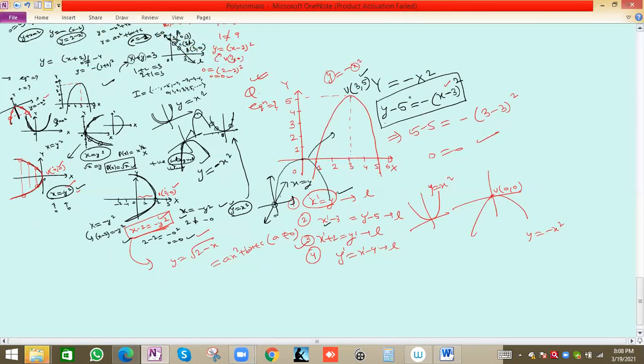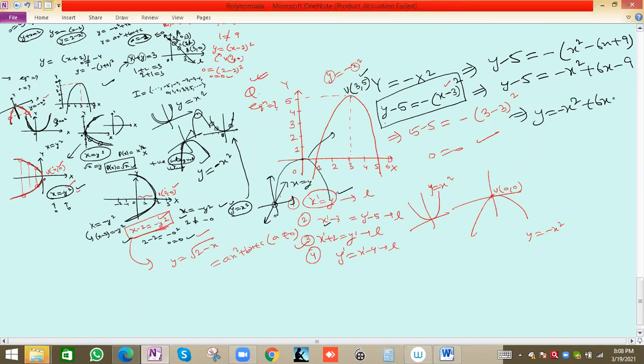And in the final equation we can also get y in terms of x, meaning p(x), the polynomial value. We can simplify this equation. y minus 5 equals minus (x minus 3) square, x square minus 6x plus 9. So this will be y minus 5 equal to minus x square plus 6x minus 9. So this will be y equal to minus x square plus 6x minus 4.